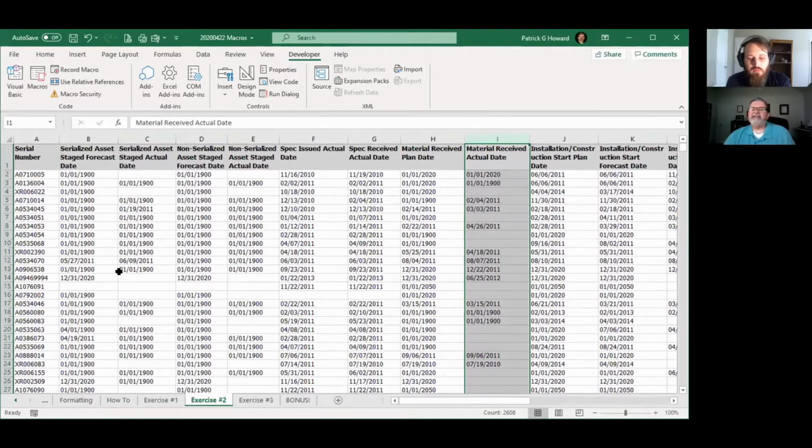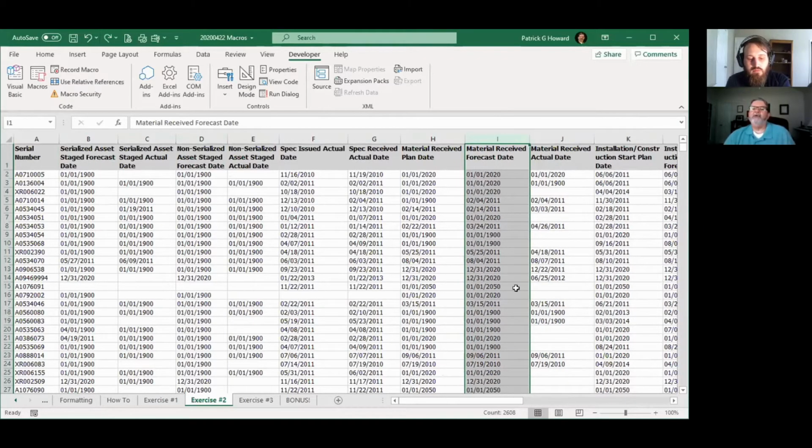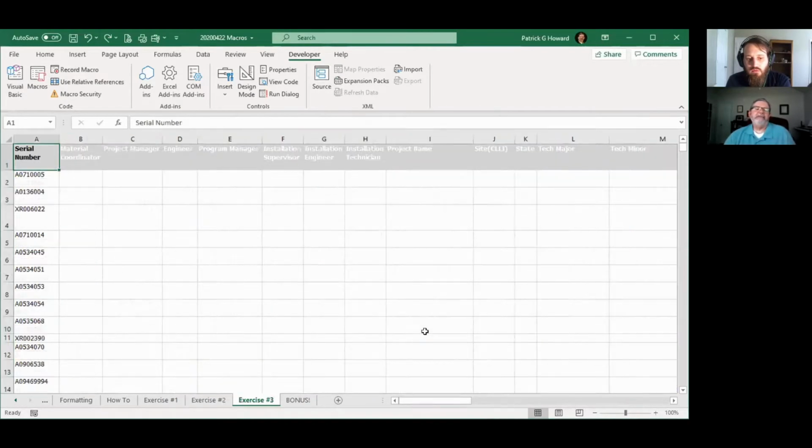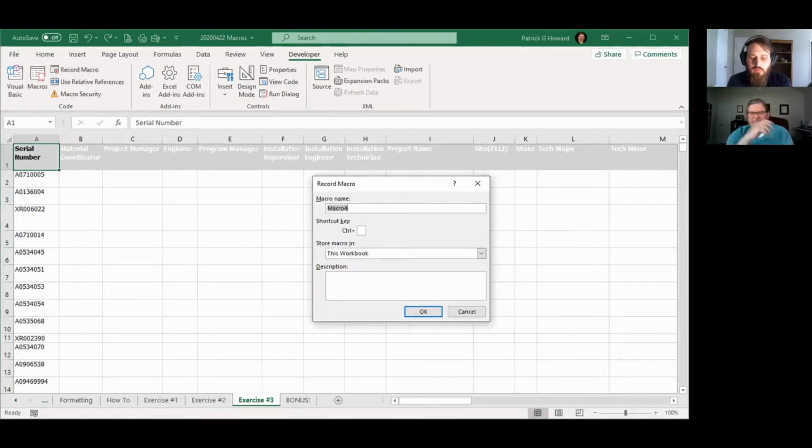Well, that's time consuming. And what if, okay, let's hit that. What if instead of hitting that, I accidentally hit that one? Those look fairly similar, right? Well, that would be a really bad mistake. So let's come over here and let's just show you by using a macro how I could do this without errors. Record macro, and let's call this delete